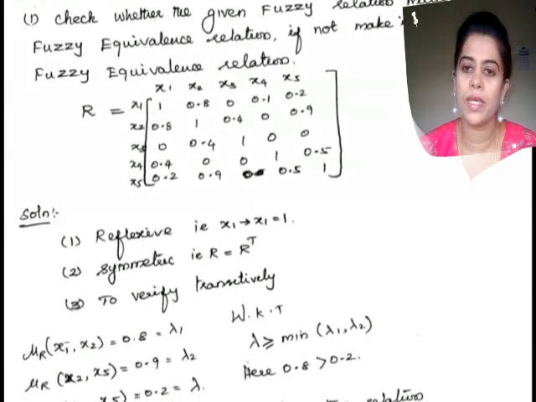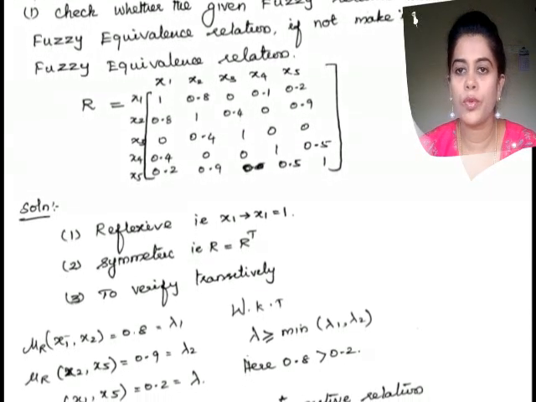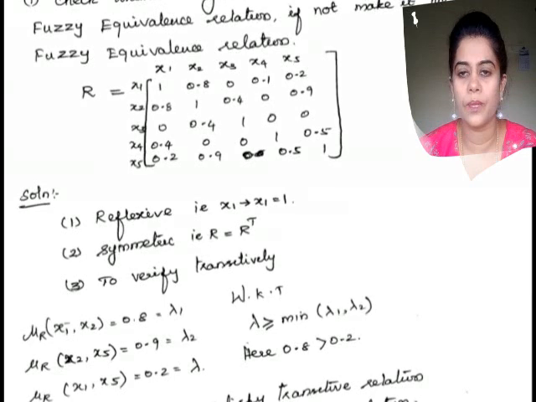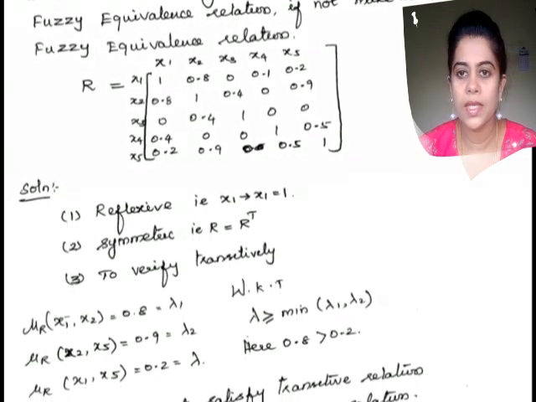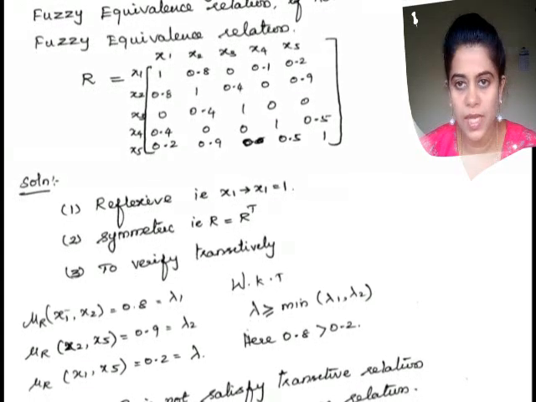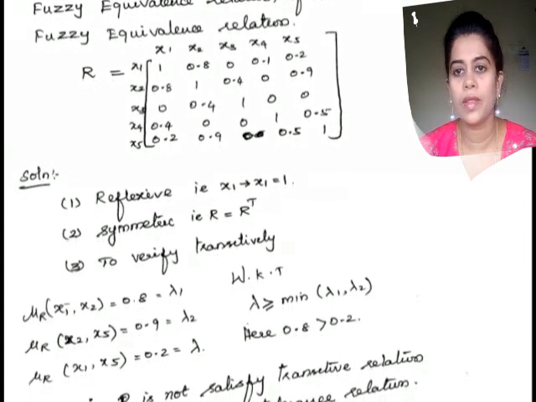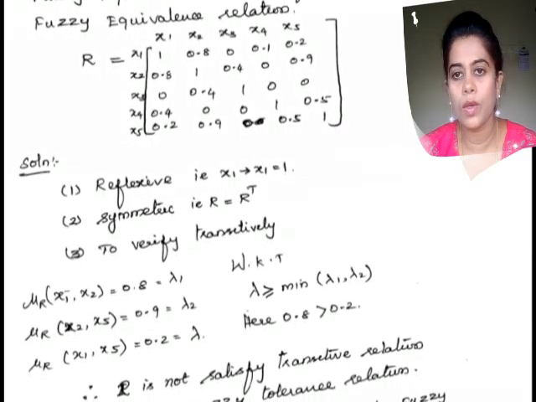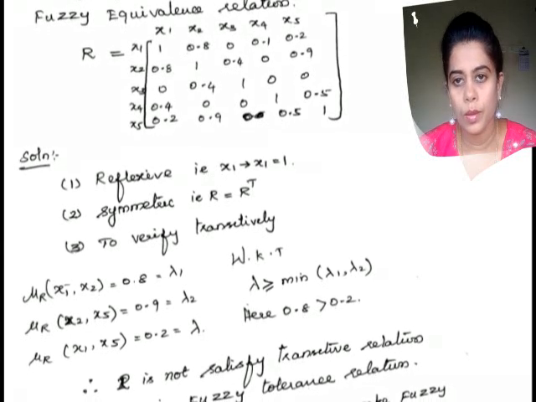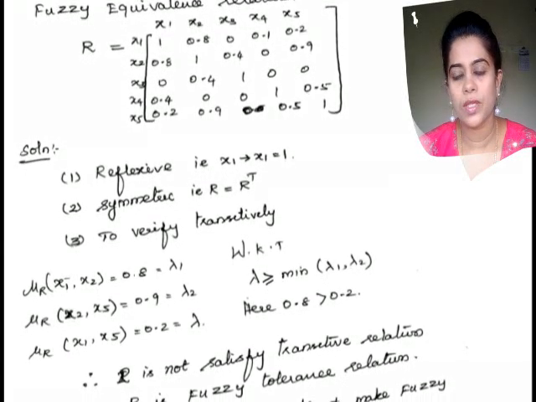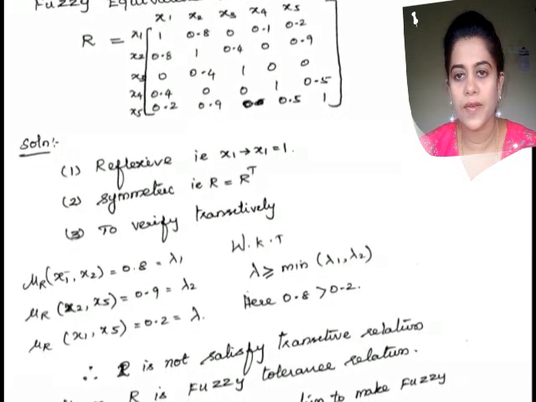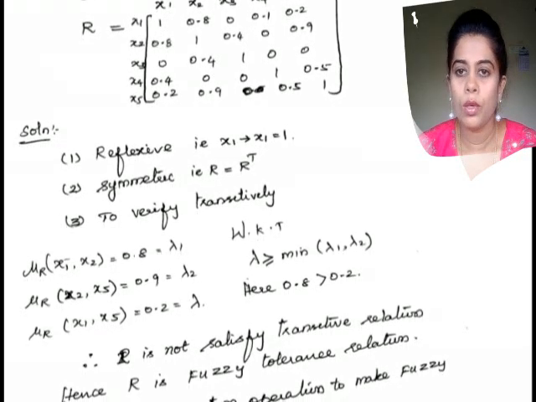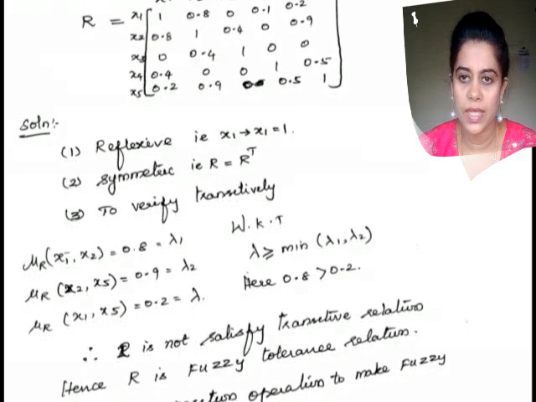The next one is symmetric. The symmetric property says that mu R of x comma y is equal to mu R of y comma x. In case of a matrix, if I transpose the matrix and get the same matrix, then I can say that it satisfies the symmetric property. So transposing it, R equals R transpose, I am getting the same. Therefore I can say that it satisfies the symmetric property. Is it clear?